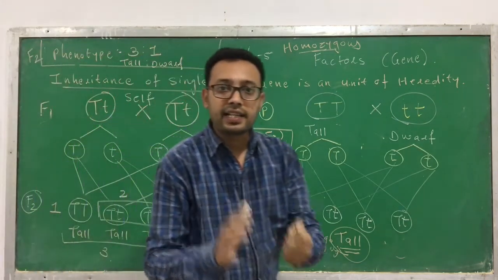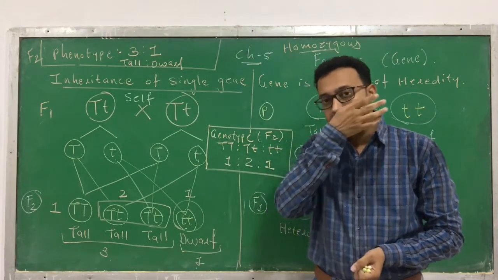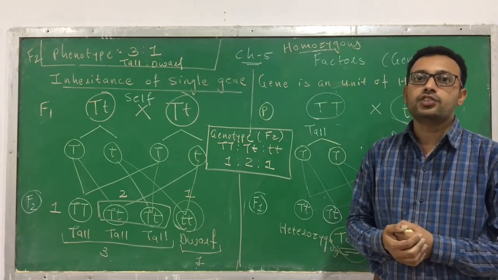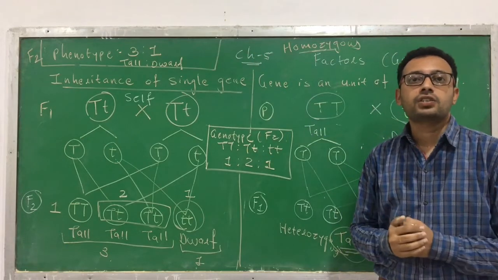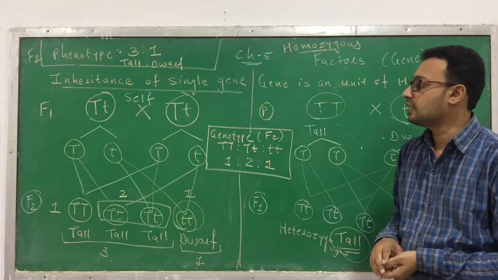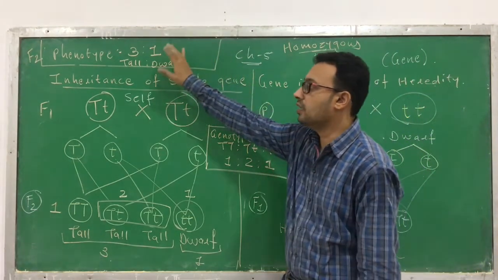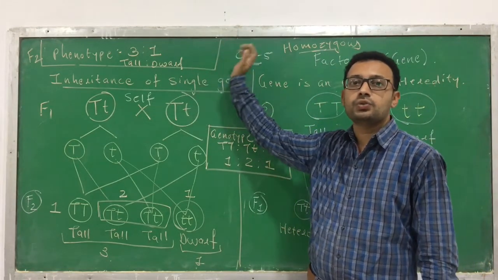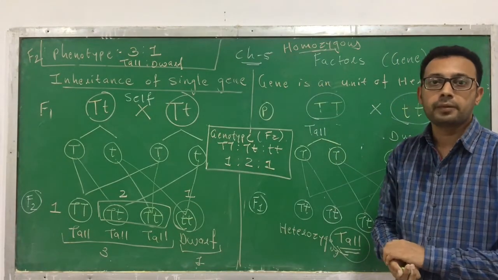Phenotype means a character, genotype means a gene. Okay, so a similar experiment can be done with any character or any single gene. This is called inheritance of a single gene, or it is called a monohybrid experiment. What is it called? It's called a monohybrid experiment. Clear? So this is a genotype and this is a phenotype. Okay, 3:1 and 1:2:1. Such ratios are going to be obtained.